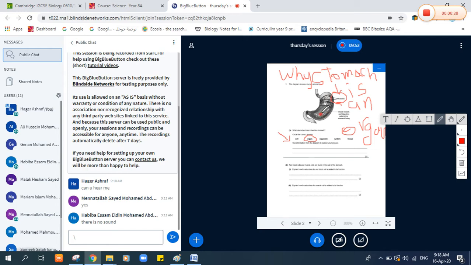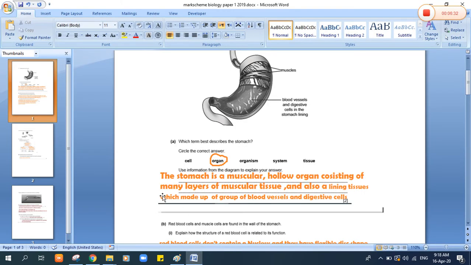So let's summarize the answer. The stomach is a muscular hollow organ consisting of many layers of muscular tissue and also a lining tissue, which is made up of a group of blood vessels and digestive cells. Because we can see here that the lining tissue of the stomach consists of what?